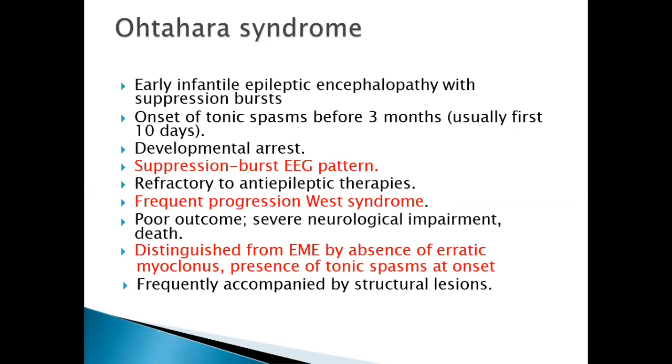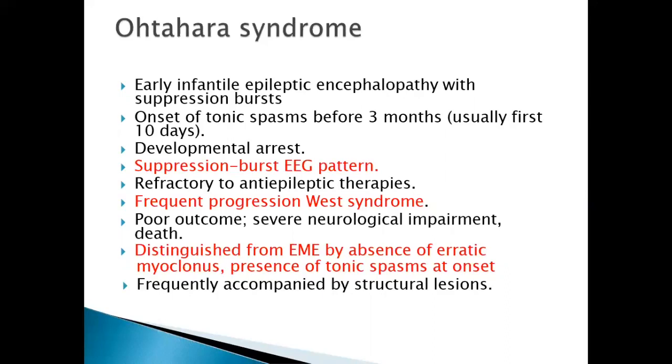Even though it is refractory to the anti-epileptic therapies, Ohtahara syndrome frequently progresses to West syndrome, where we get the infantile spasms. They are responsive to some medications like ACTH and corticosteroids. So identifying these patterns in the early stages is important. As I already mentioned, this should be distinguished from early myoclonic epilepsy by the absence of erratic myoclonus and the presence of tonic spasms at the onset.